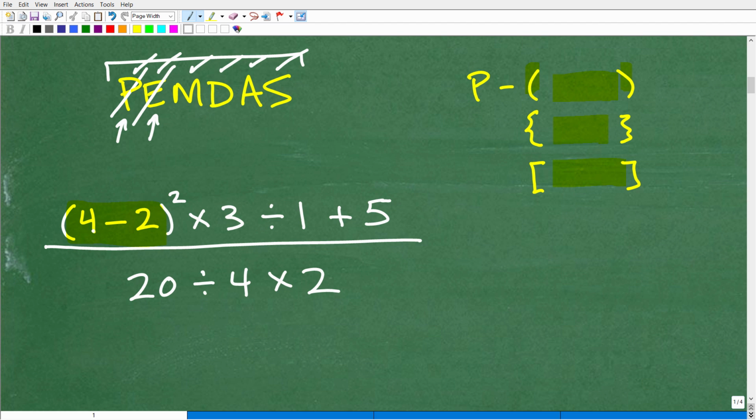So once we finish this P here, in this case, 4 minus 2 will be 2. I'm left with 2 squared. So the next thing I'm going to do is the E, powers. So I'm going to do that, take a step, and write that down.